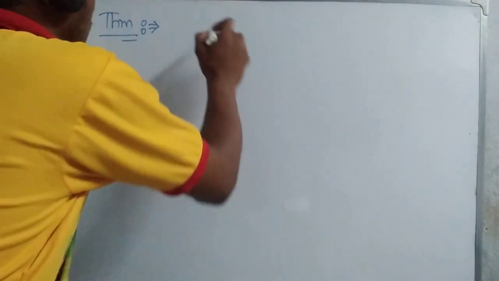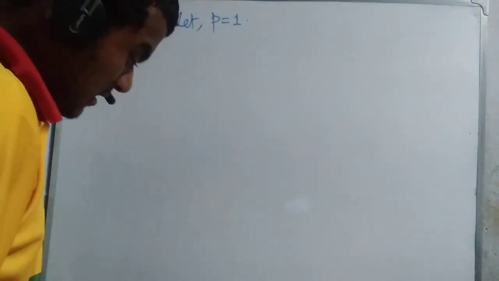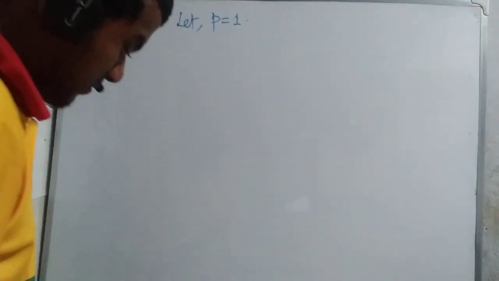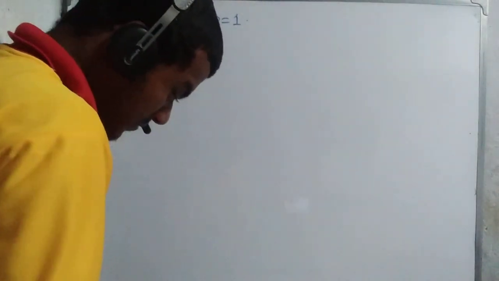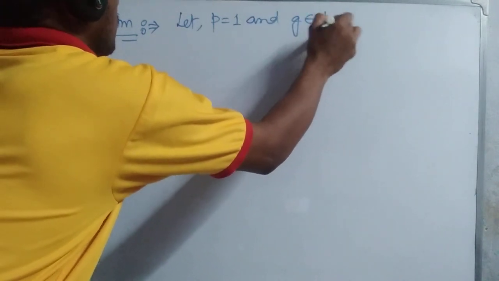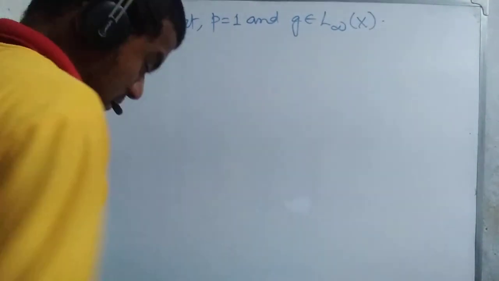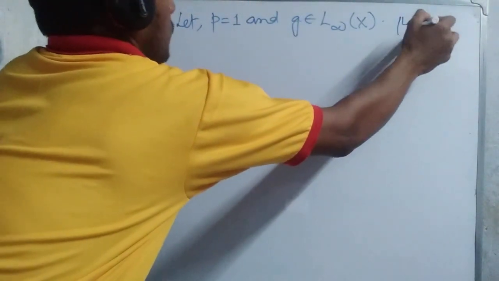Now we write a theorem here. Let p equal to 1 and g belongs to L infinity of X, and mu be sigma finite.